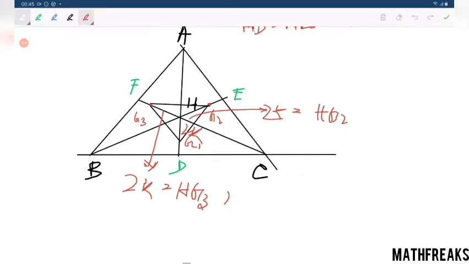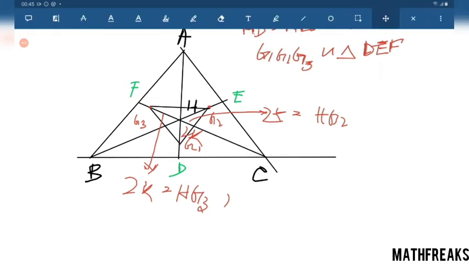Since this is an equilateral triangle, can we suggest that triangle G1G2G3 is similar to triangle DEF? Can we infer this? Now for DEF, can we find the ratio of sides?